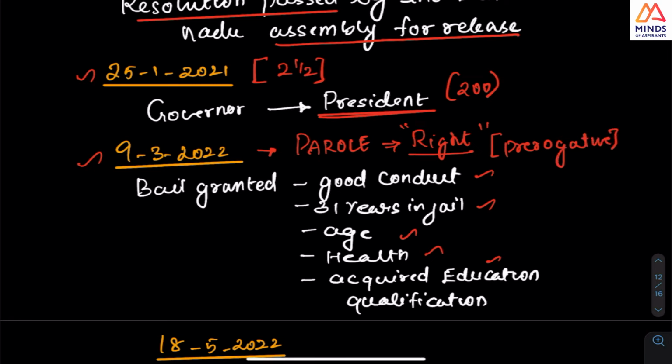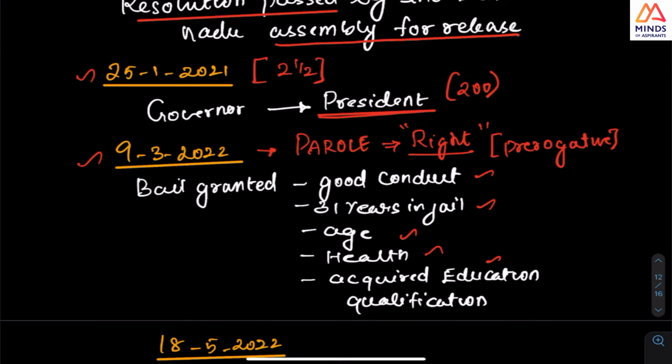It is not the right of a person as it is in the case of Article 32, as all the appellants whose mercy petitions were not rejected or accepted. In such inordinate delay, they went to the Supreme Court. That was Article 32.